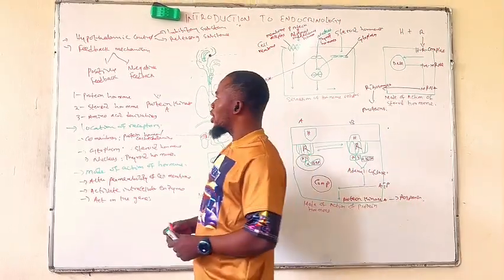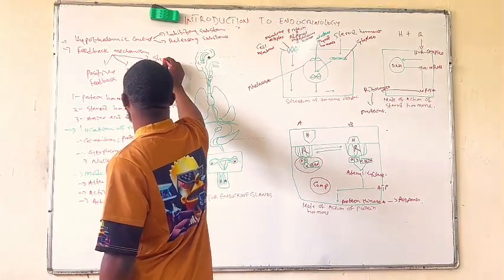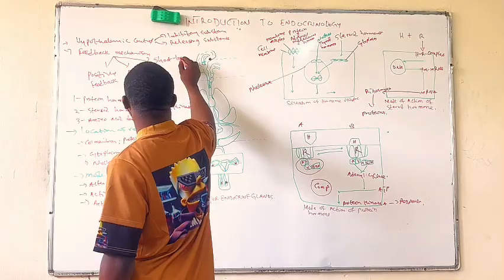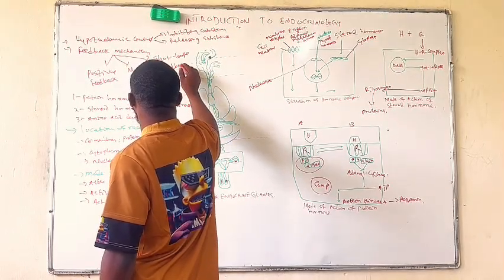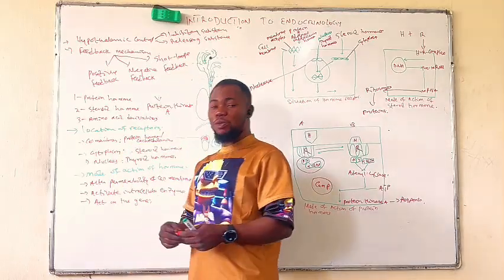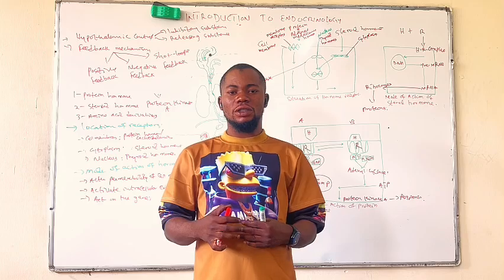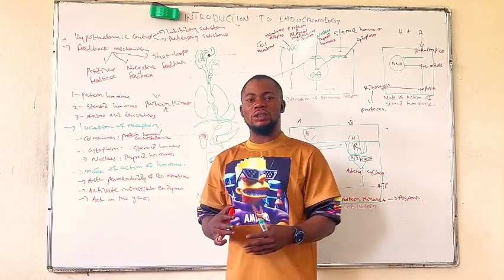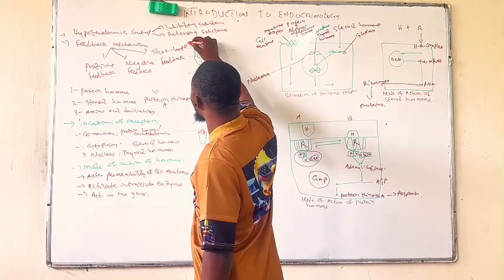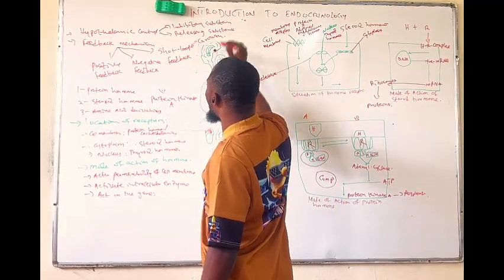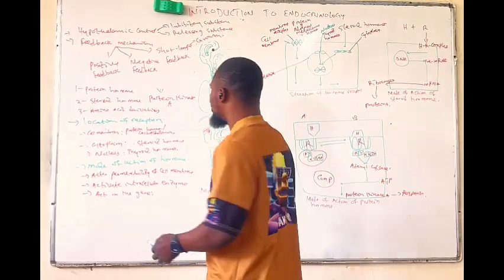Just vice versa. There are some hormones that also undergo what is called short-loop feedback. This short-loop feedback is a phenomenon in which the increase in the hormone itself decreases the secretion of that hormone. An example of a hormone we will see with this is growth hormone. They exhibit short-loop feedback mechanisms.